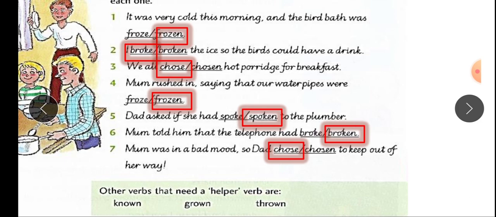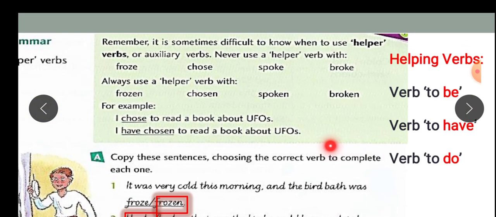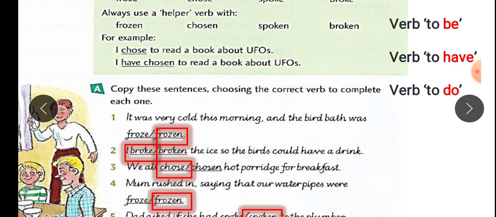And other verbs that need a helper verb are known, grown, and thrown. They all need helper verbs. Again, helper verbs can be verb to be, verb to have, or verb to do.